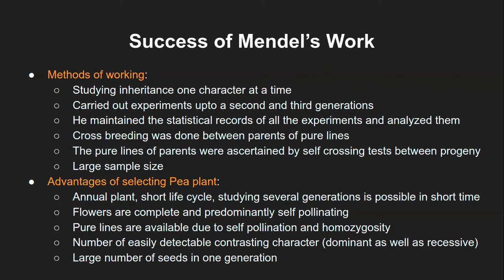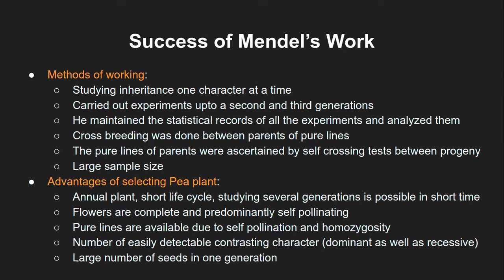So he took only one character, and then he studied it for several generations. He might have done several simultaneously, obviously, one character at a time, but he carried out experiments up to the second and third generation, which was another most important milestone for Mendel's work. Because if we need to check for traits being carried through the generations, then we need to study at least three generations. That is when we can confirm that this is what is happening over generation time. And that's what Mendel also did. He studied those experiments for the second and third generation as well.